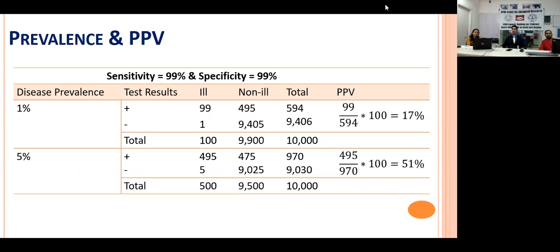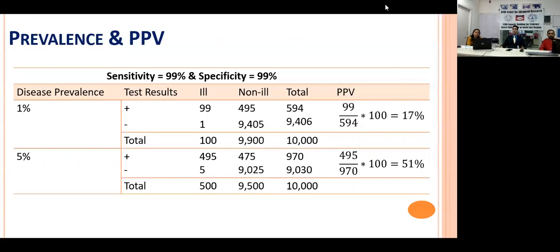So if you're using a very good test with 99% sensitivity and 99% specificity, you may only be able to detect 17% of the patients. But if you use the same diagnostic kit in a population where disease prevalence is 5%, you may be able to correctly identify in your clinics 51% of the patients.